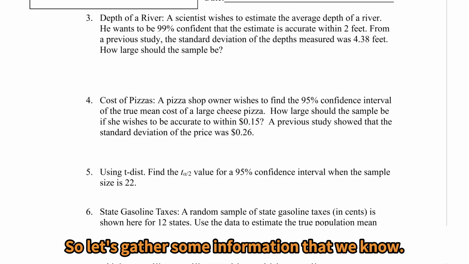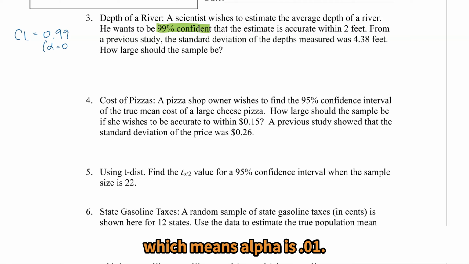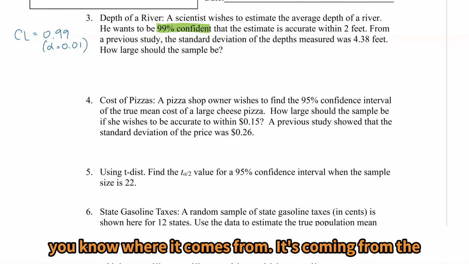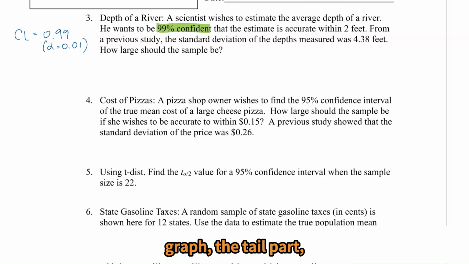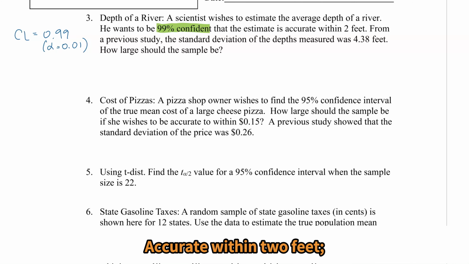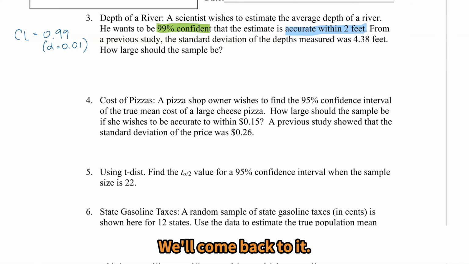So let's gather some information that we know. We have a 99% confidence level. So confidence level is 0.99, which means alpha is 0.01. Throwing this alpha out here just so that you know where it comes from. It's coming from the extreme outsides of the normal distribution graph, the tail part, and it's what gives us our critical z value. Accurate within 2 feet. Let's hang on to that one for a second. We'll come back to it.